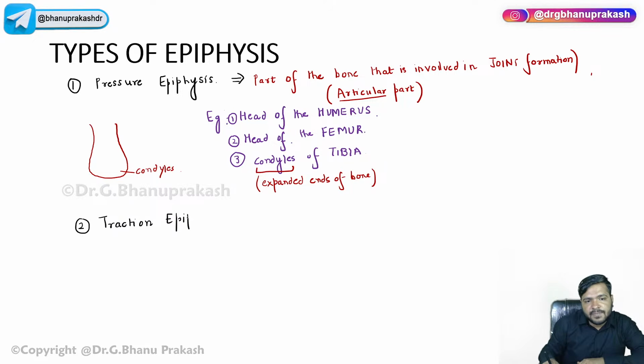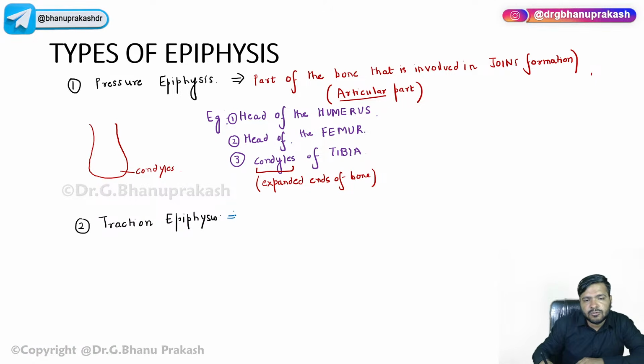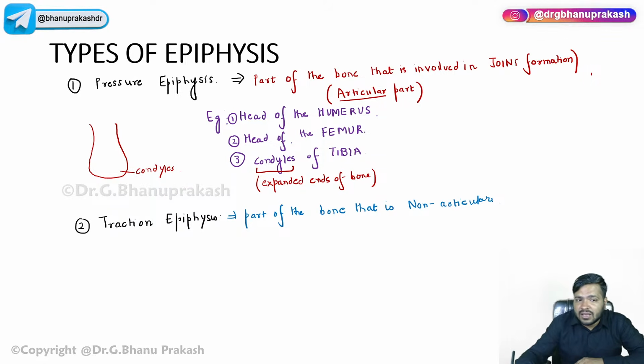That is the traction epiphysis. Now, the traction epiphysis, unlike the pressure epiphysis, is not forming any joint. It is non-articular. It is the part of the bone that is non-articular, which is not forming any kind of joint, right? Non-articular.